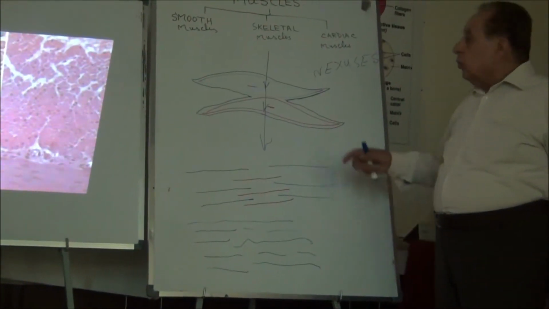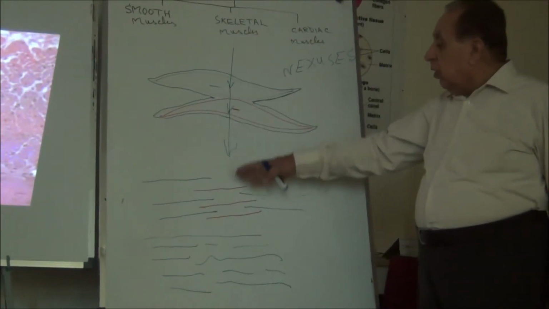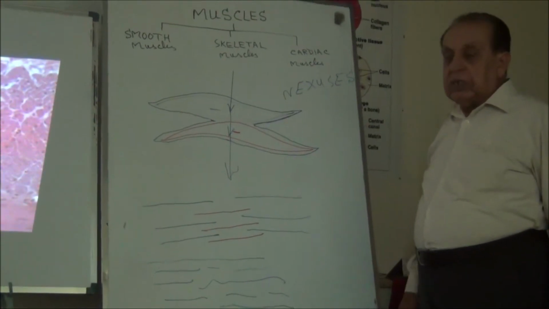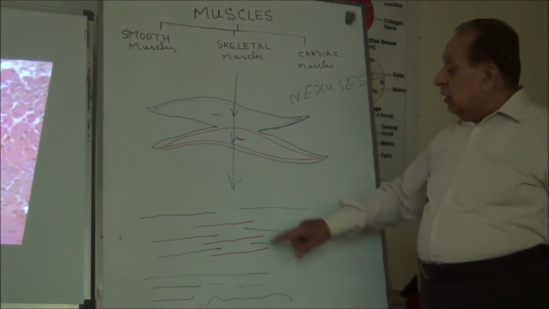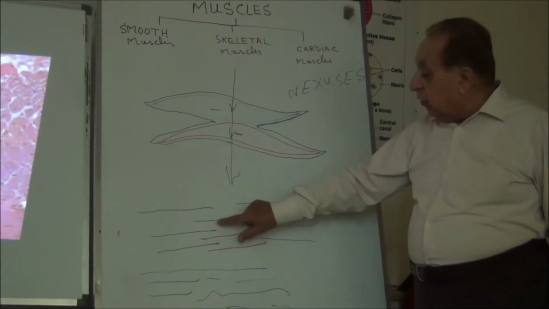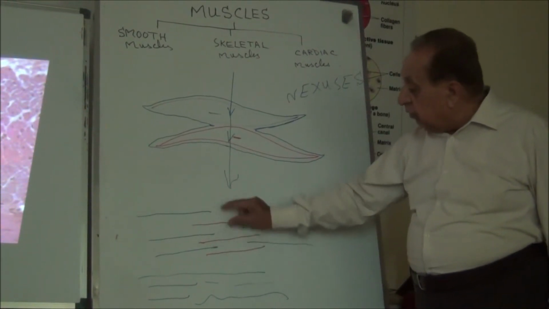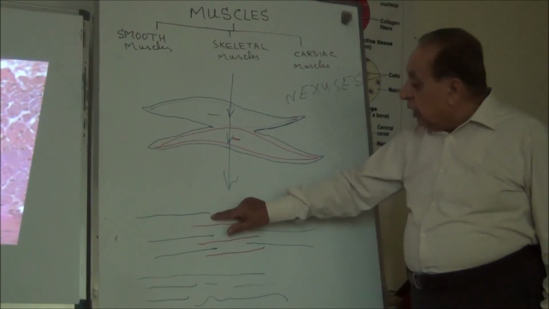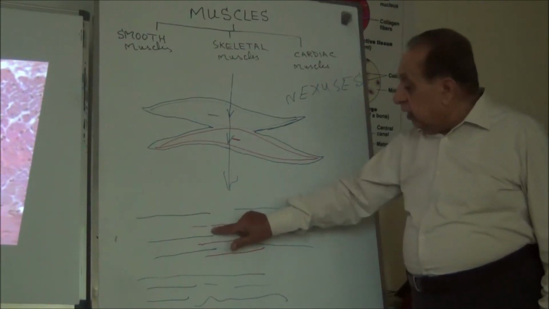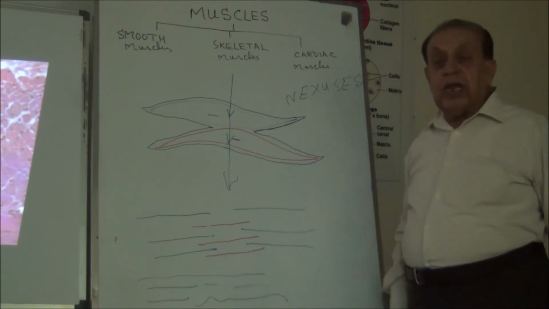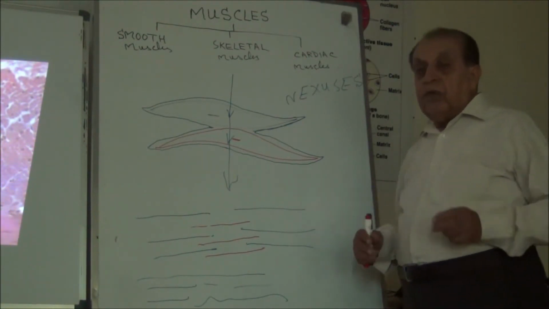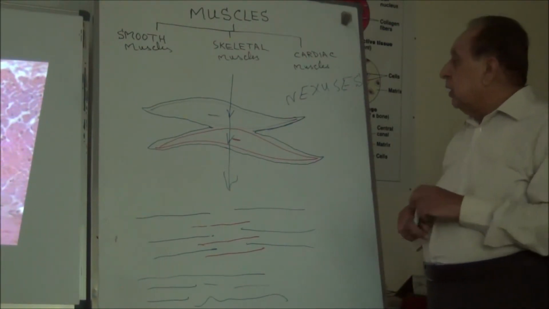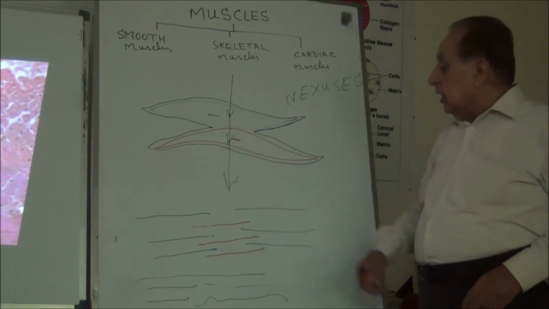So, cross striations are not present in smooth muscles. Now these cross striations are present due to the overlapping of the actin and myosin filaments. Here the myosin and actin filaments are overlapping each other. So due to the overlapping of the actin and myosin filaments, these cross striations appear.